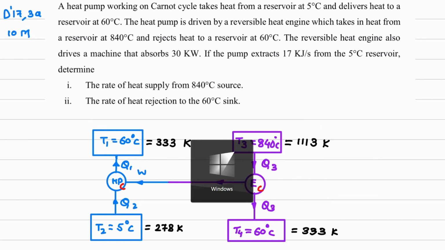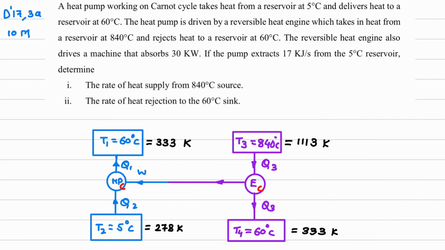So here you can observe this will be Q1 dot, this will be Q2 dot, this will be W dot, and from here some power is taken out to some other device that I'll show. From here power is taken out, and this power is 30 kilowatt.